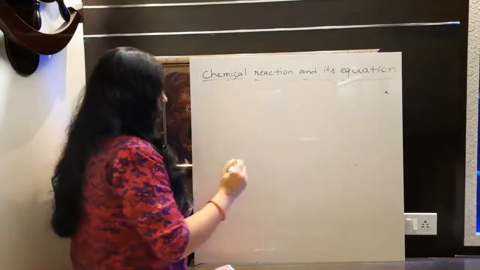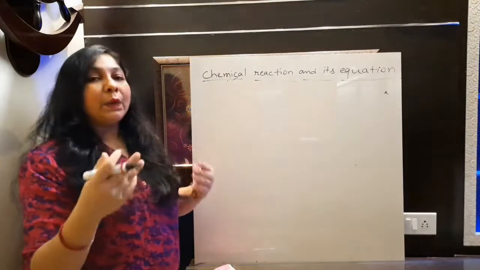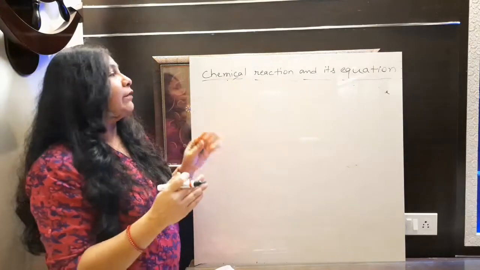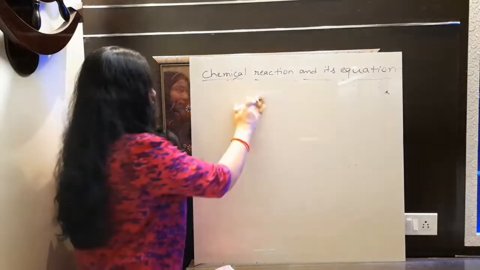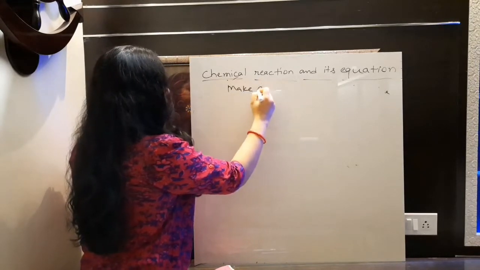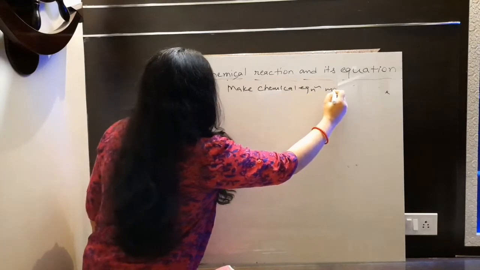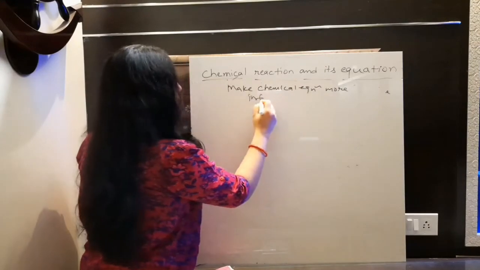Okay. First, how can we make our chemical equation more informative? That we are going to discuss here. So let's write the topic first. How can we make a chemical equation more informative?